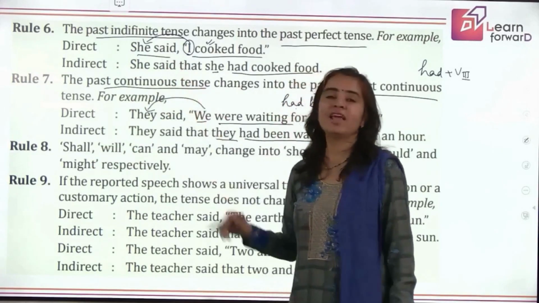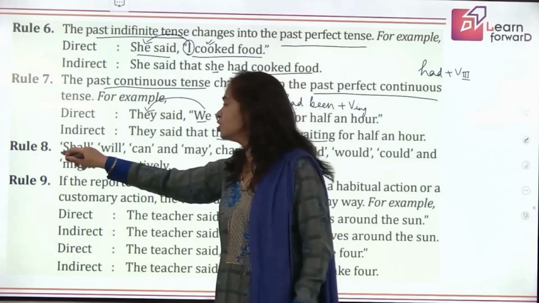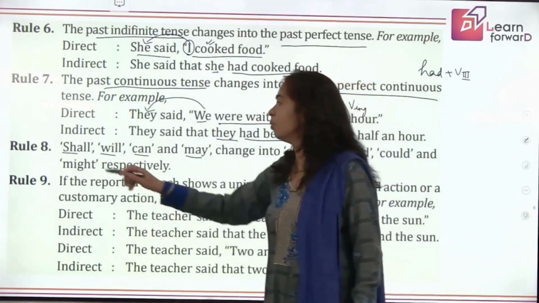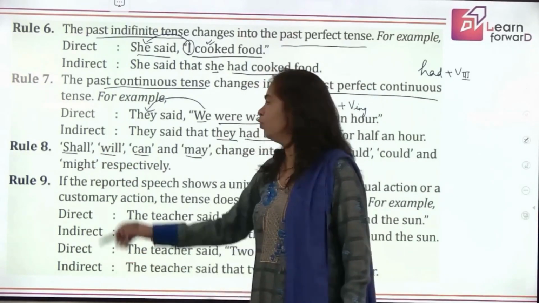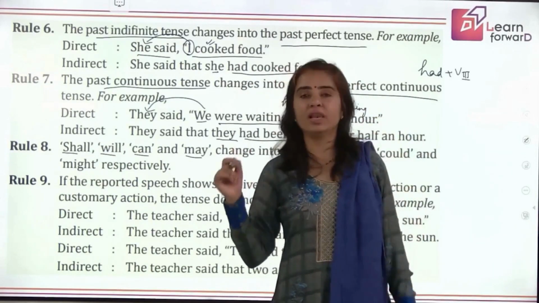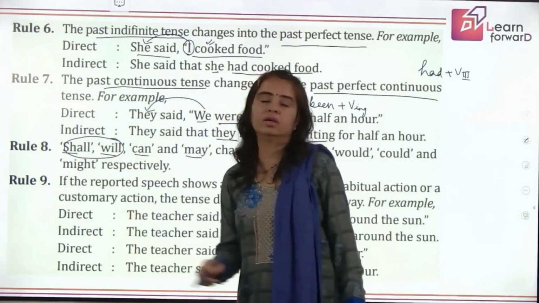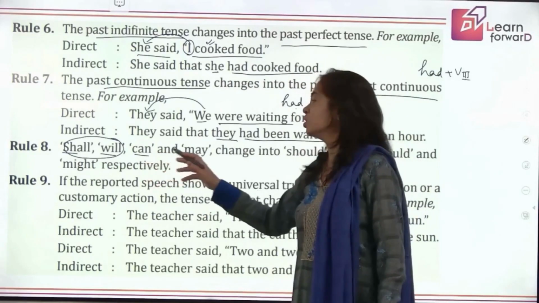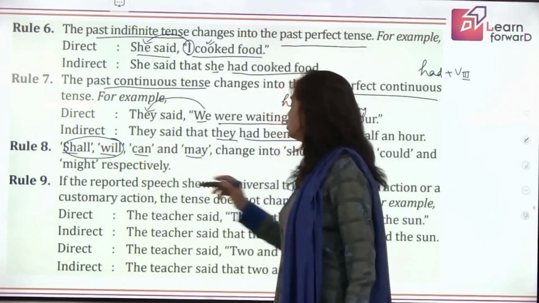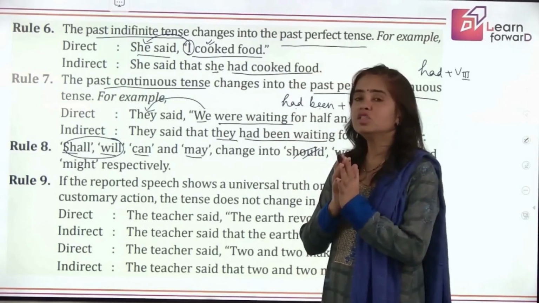Now after this, we have future tense or the modals. So if you have the helping verbs shall, will, can, may, they will change to their respective past form. Like shall becomes would. Shall and will we are taking in the context of will, future tense. So shall and will both will change to would. Okay. Then can becomes could and may becomes might. Fine. Because if in place of shall we use should, it becomes a moral duty. So we'll not change it to should.